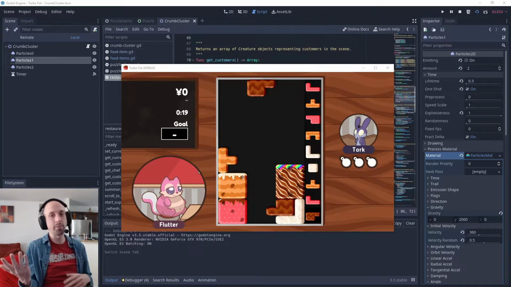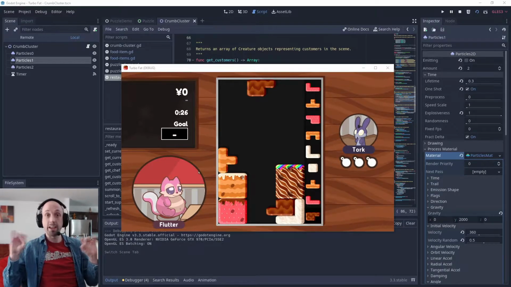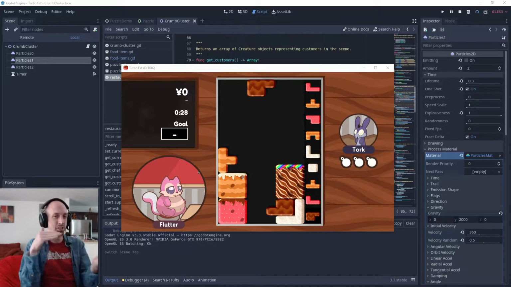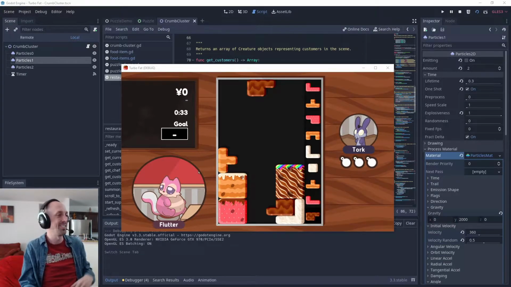So I showcased my game to some people on the Godot subreddit, and one piece of feedback I got was they didn't like the food eating effect, because it used to be when you made lines, some food would float up, and then some lasers would just shoot into the creature's mouth out of nowhere, and they were like, what is it? Are the lasers the food? What's going on here? So now it's a little more obvious.